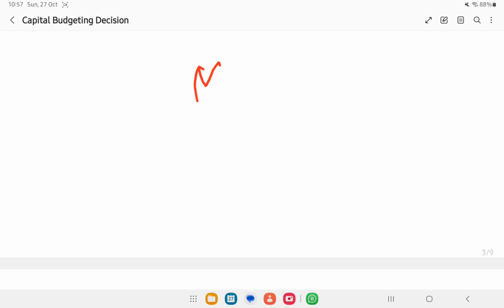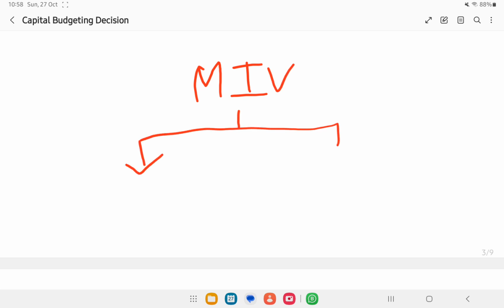The methods of investment decision. What all methods are available to make investment decisions? The methods available are basically classified into two. It would be either a traditional method or a modern method. Every traditional method will have a modern method.